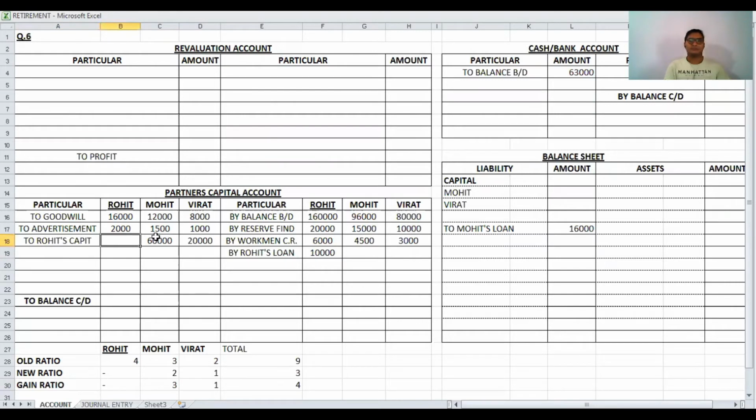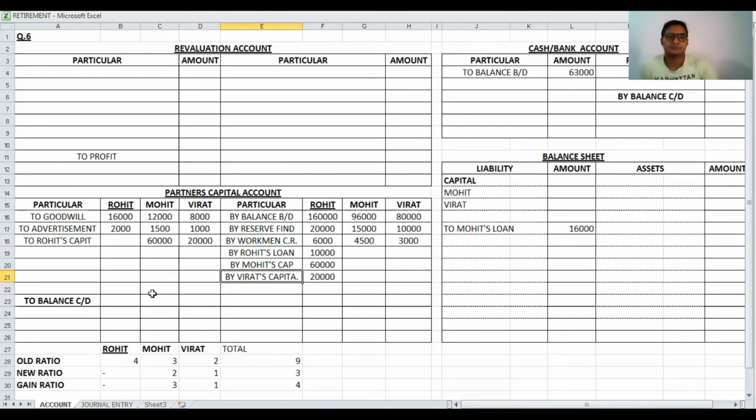In the same way, Rohit's capital account is credited by 80, so 60 and 20, by Mohit's capital, by Virat's capital. Here space is slightly low, so I am writing a short name. So journal entry number 2 is over.